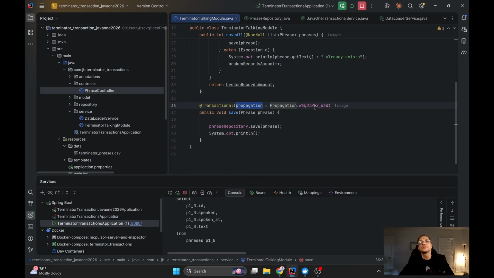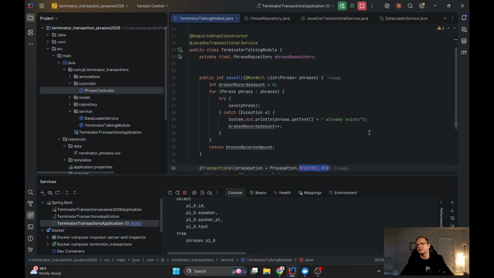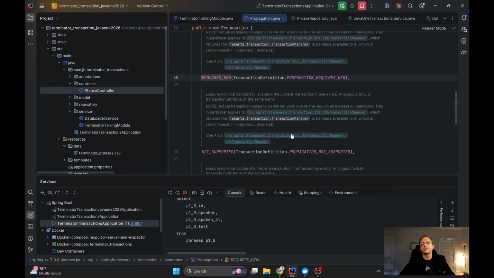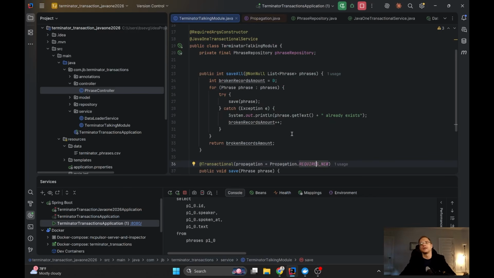It says it wants the new transaction here, no matter where it came from, about the propagation. I think it's about 6 or 7 of them required. Yeah, we can open it. Required, not supported, supports, mandatory, never. Most of them are not in use. Never says that you cannot call this code without a transaction, and an exception will happen.